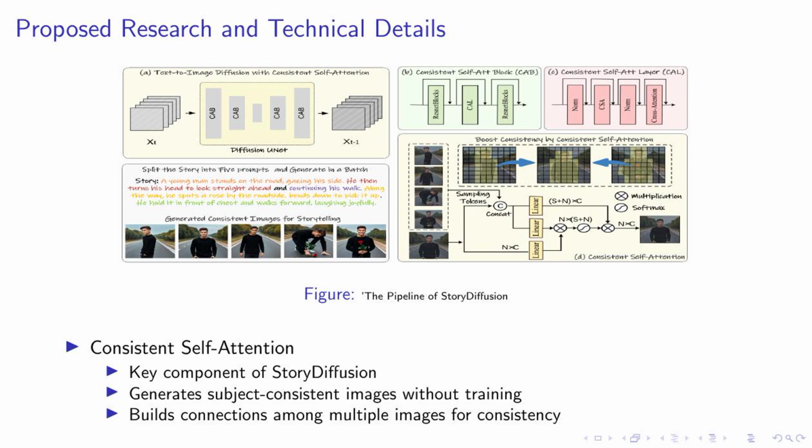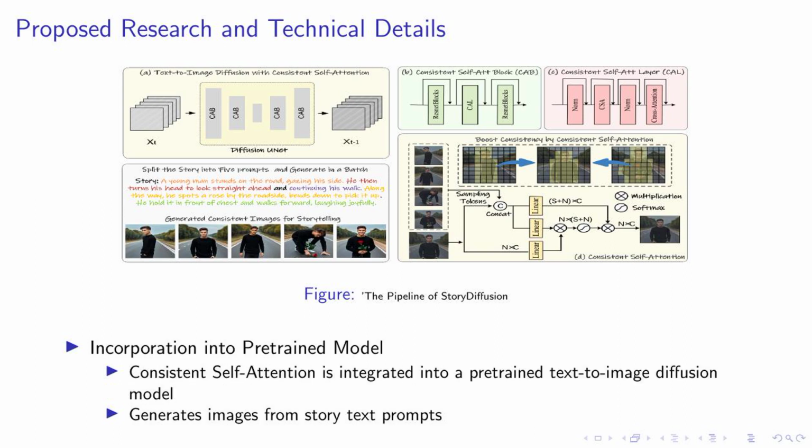It builds connections among multiple images, ensuring consistency in the appearance of the subject, such as their identity and attire. This is crucial for storytelling, as it allows us to create a coherent narrative with images that are consistent and connected. In essence, consistent self-attention is the backbone of our method, enabling us to generate high-quality, consistent images for storytelling. Moving forward, let's delve into the technical details of our proposed research.